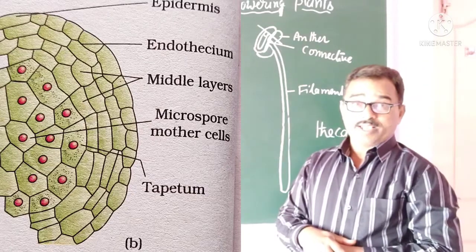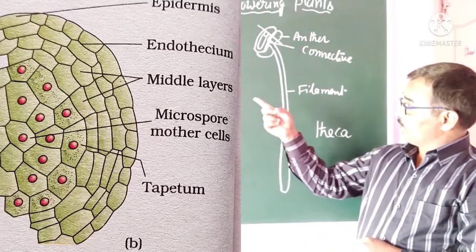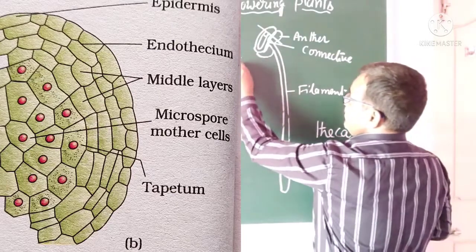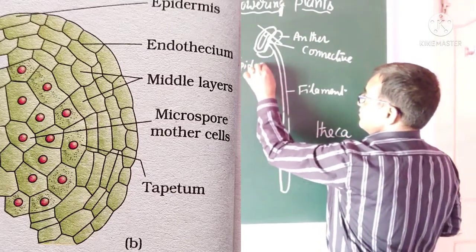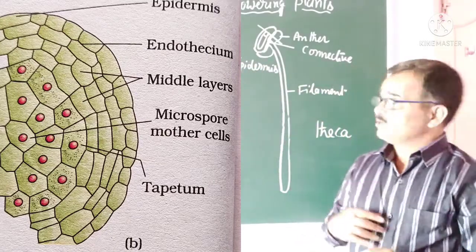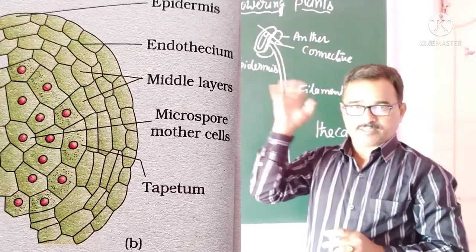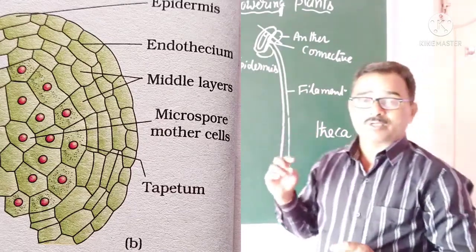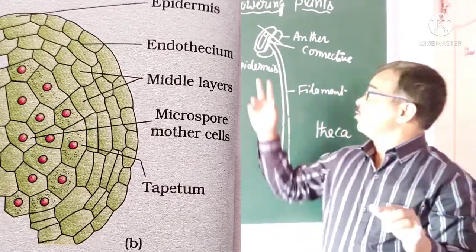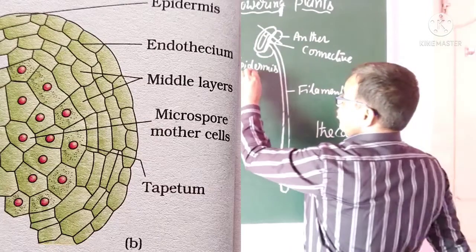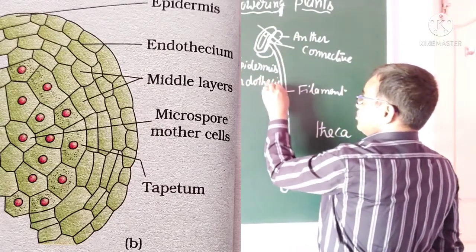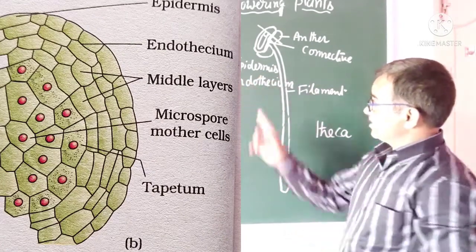Out of the 4 wall layers, look at this. This is the outermost one. The outermost one is called epidermis. This is the outermost wall layer of the microsporangium or young anther. And this epidermis is a single-celled layer, the outermost layer, and it is followed by the next layer, endothecium. Don't forget, look at the next one.